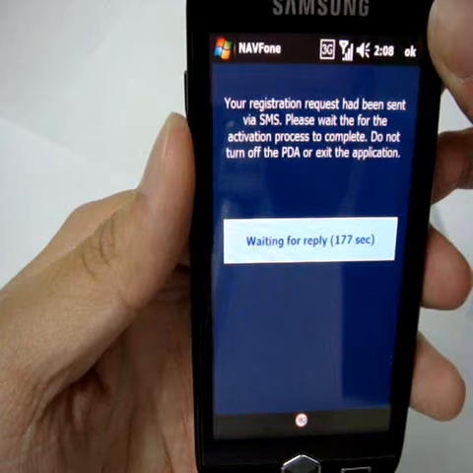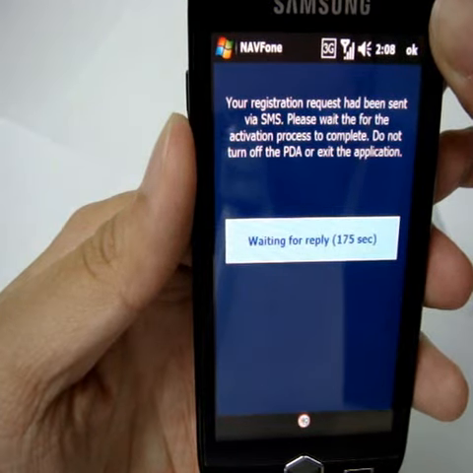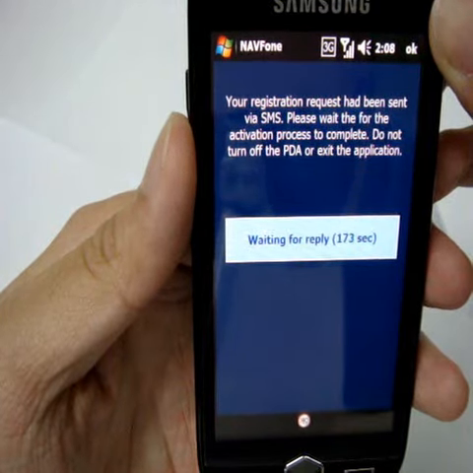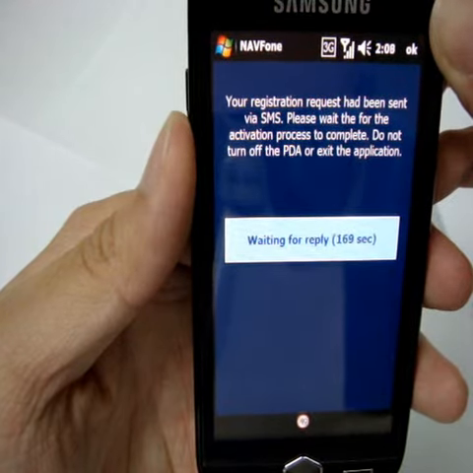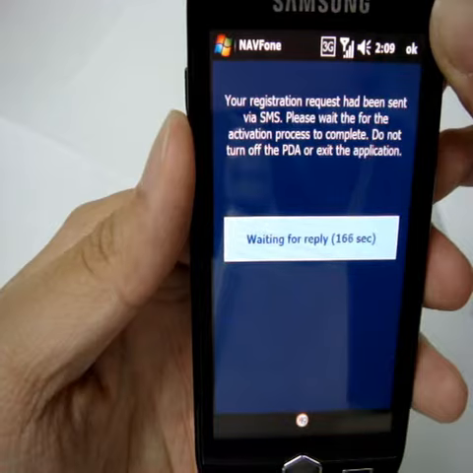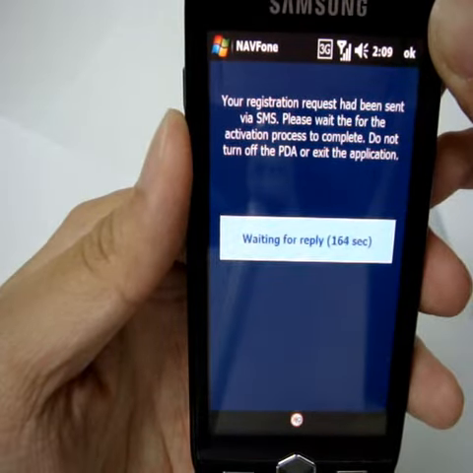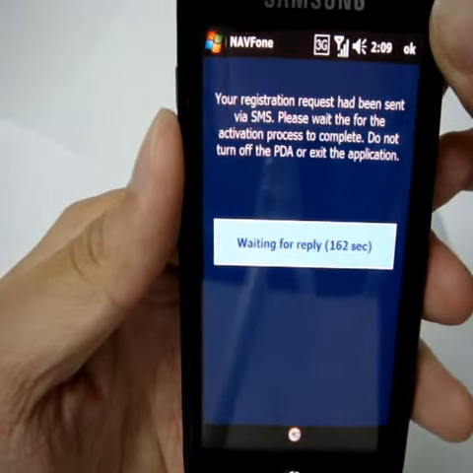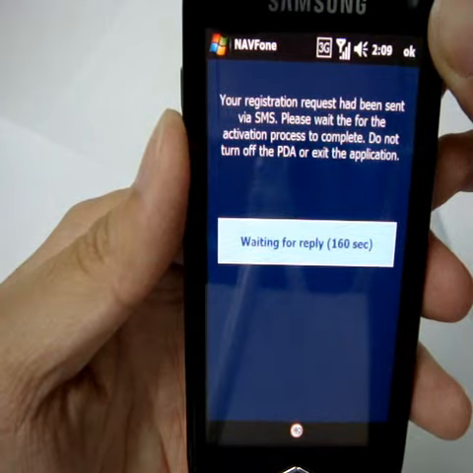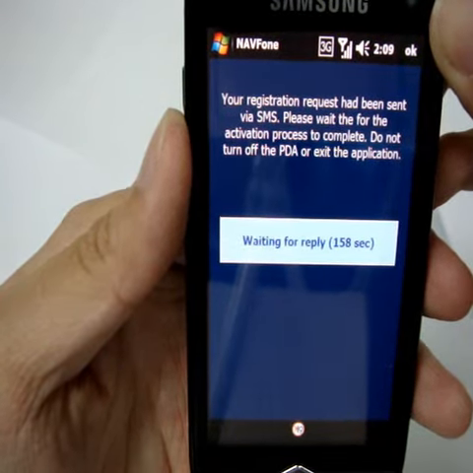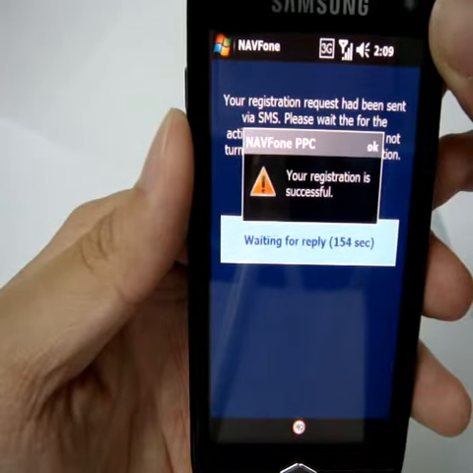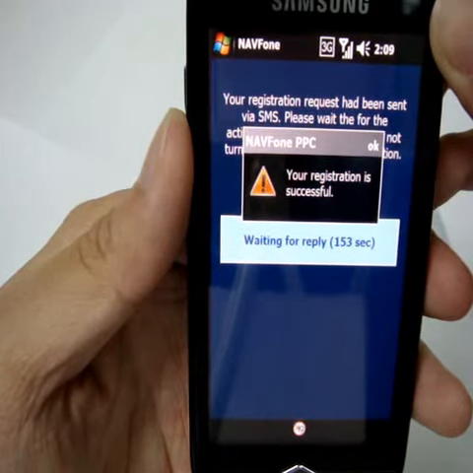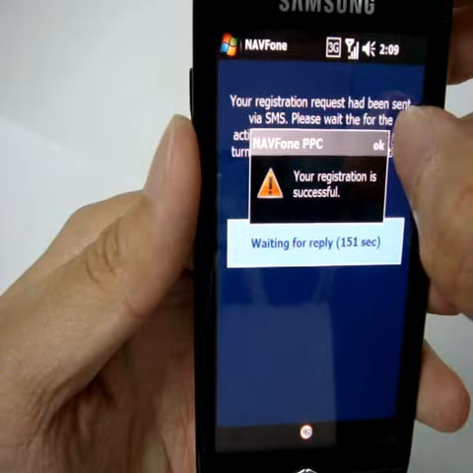Your registration request had been sent via SMS. Please wait for the reply. It will take a while to load. Your registration is successful. Click OK.